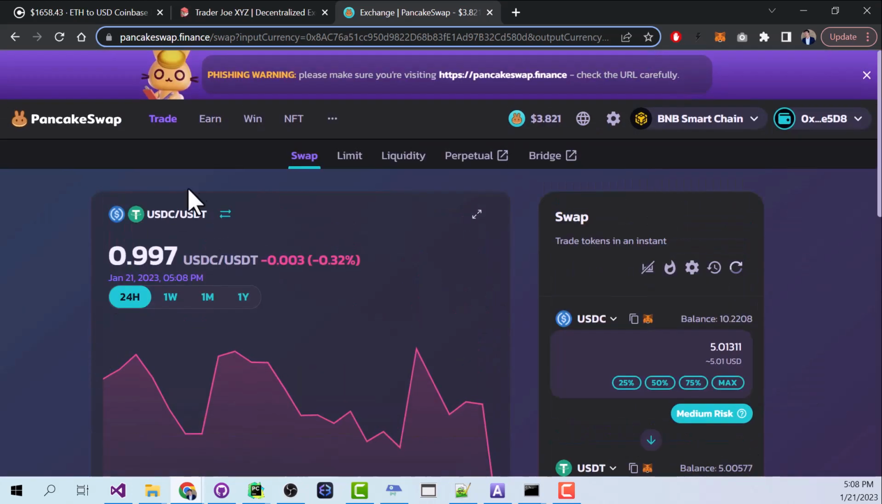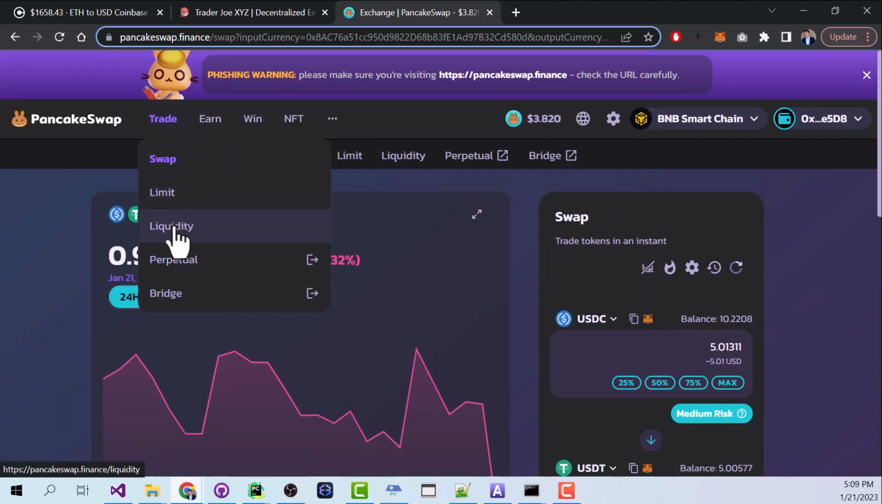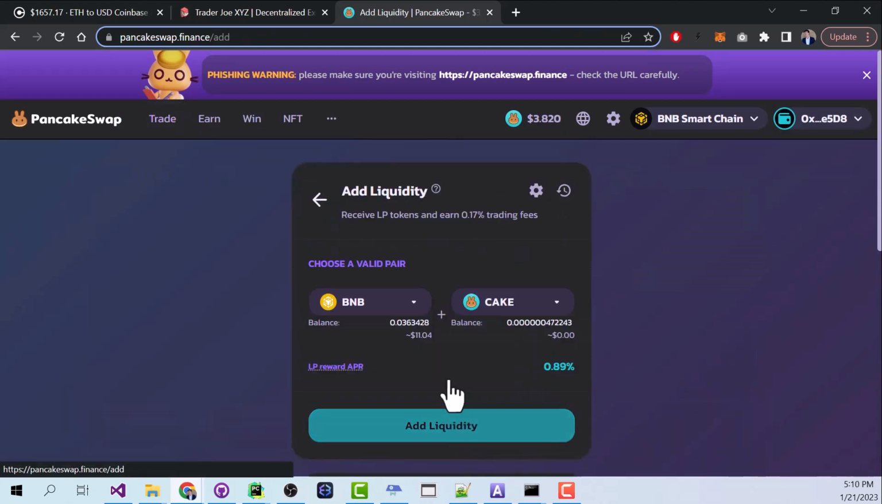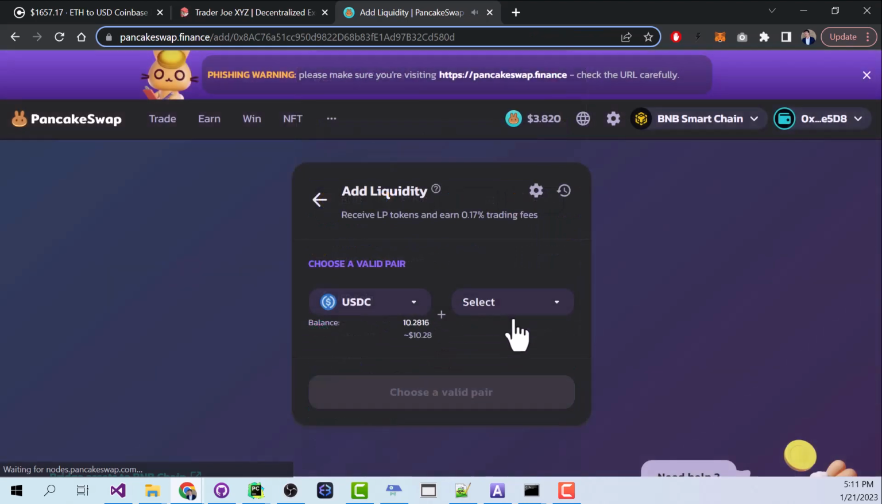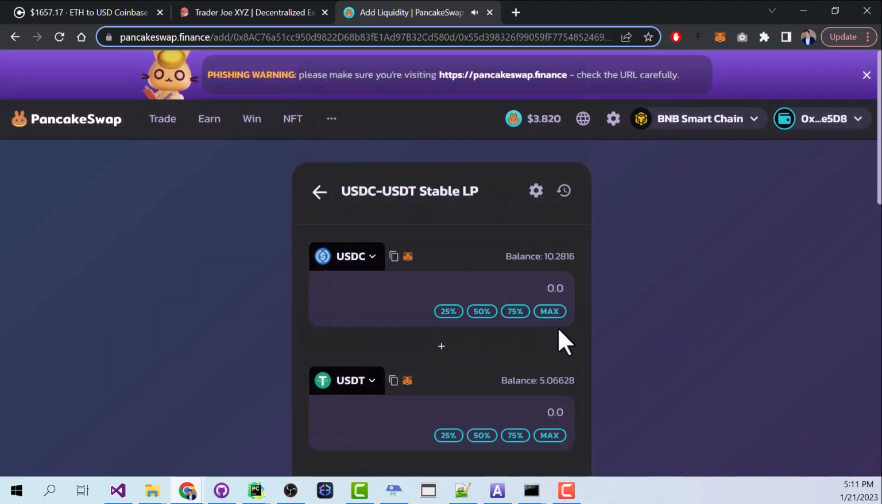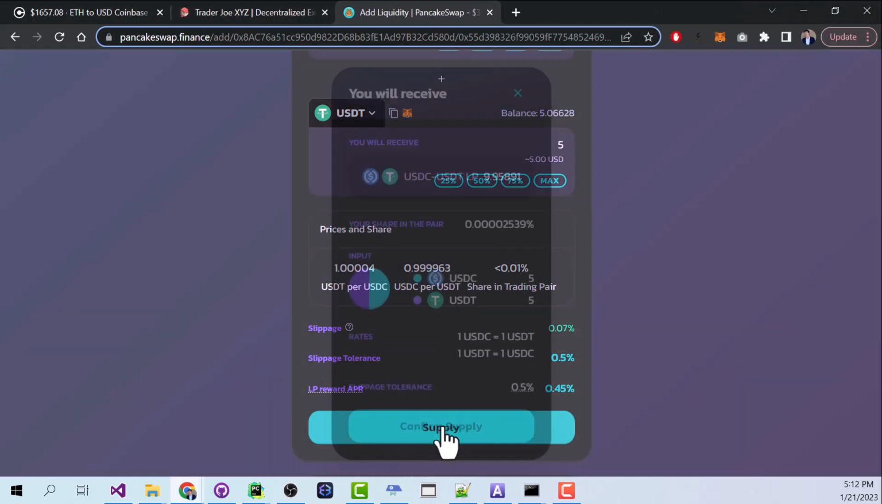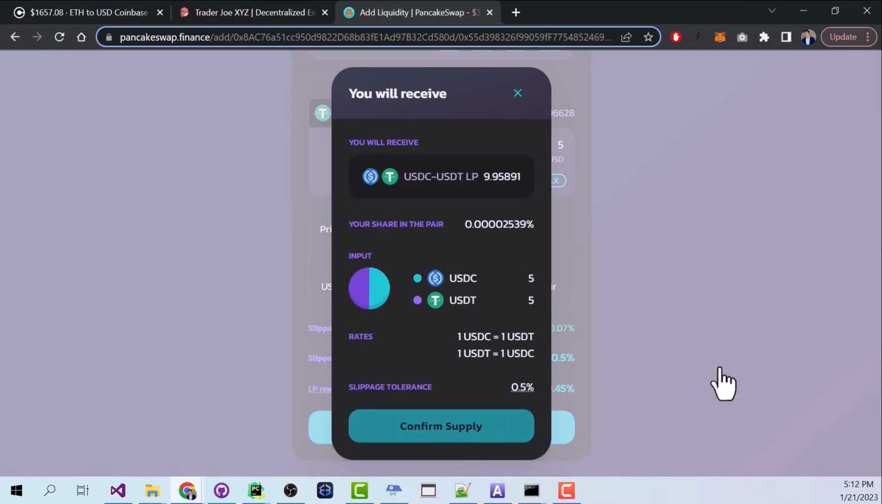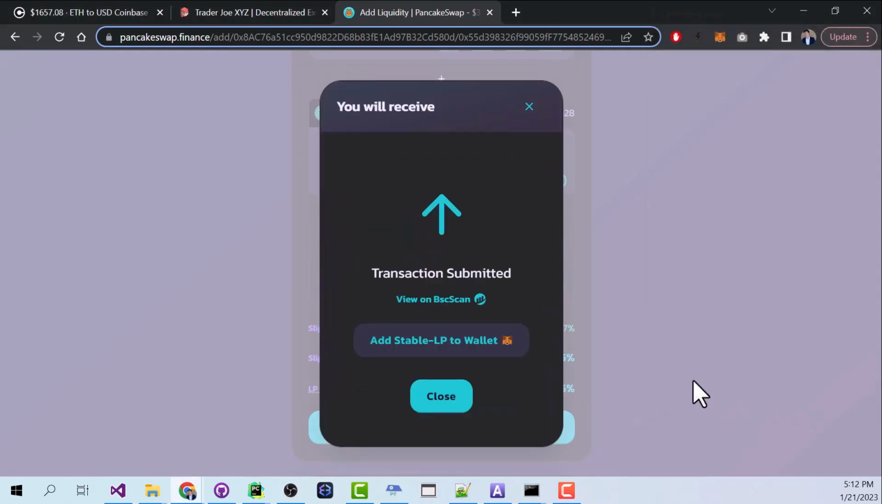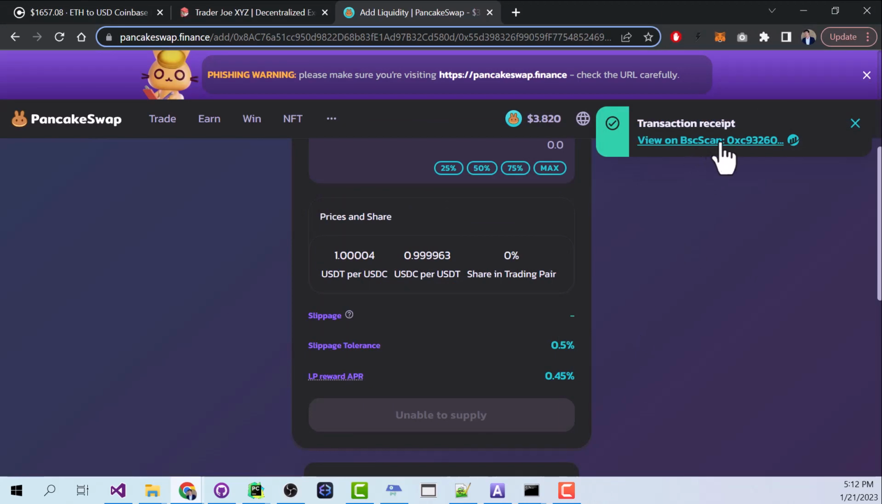So now I can come up here to the top and go to liquidity. And now I can say add liquidity. I can choose USDC and USDT, and I want to add $5 of each. And then we have to give our permission for everything that happens on the blockchain. And now I can click supply. I'll click confirm supply and confirm one more time in MetaMask. Wait a few seconds and my transaction has gone through.